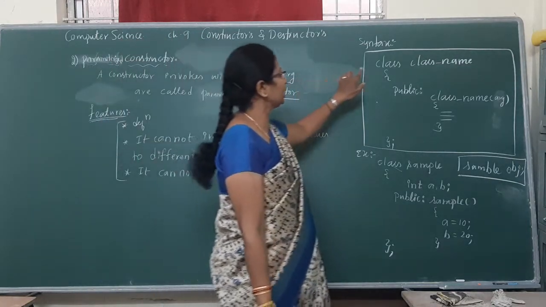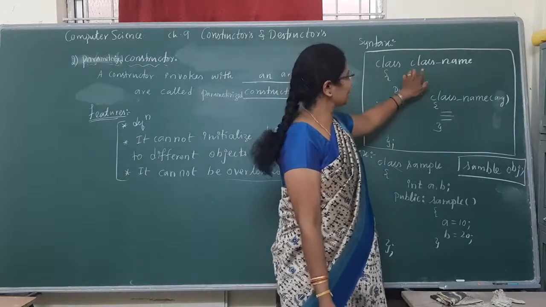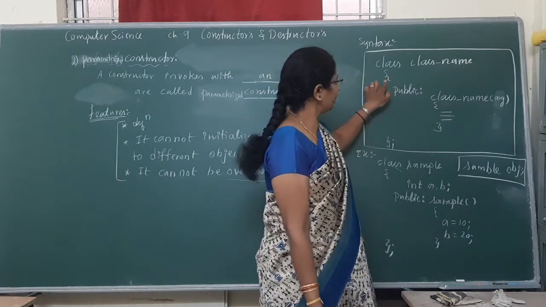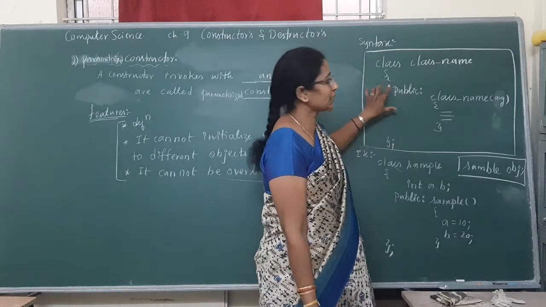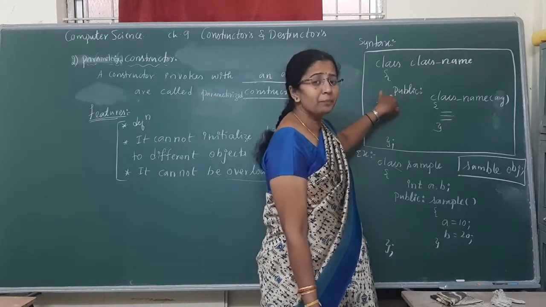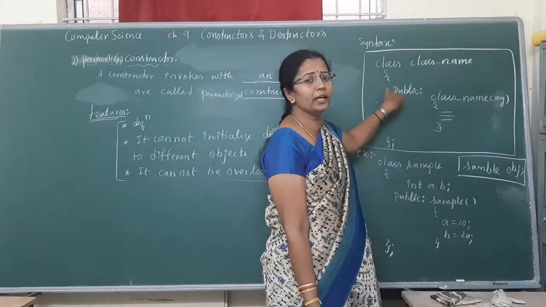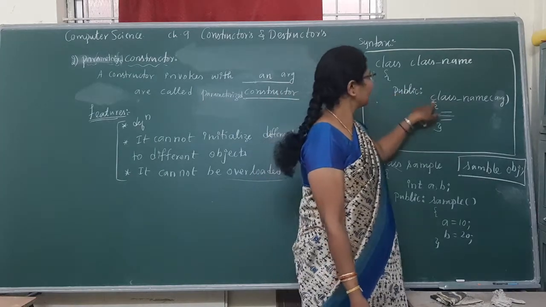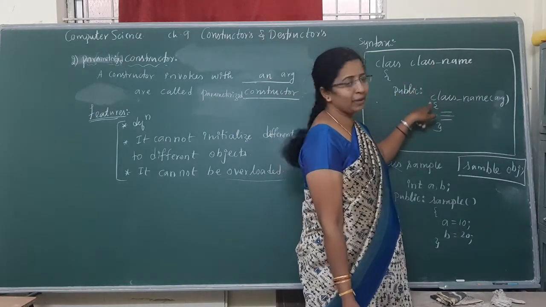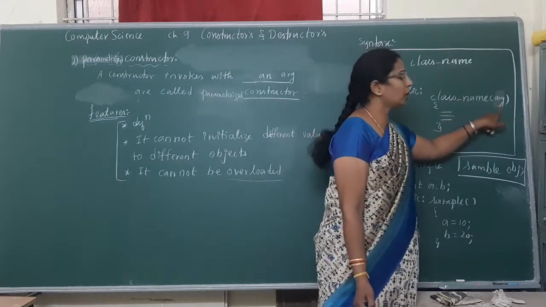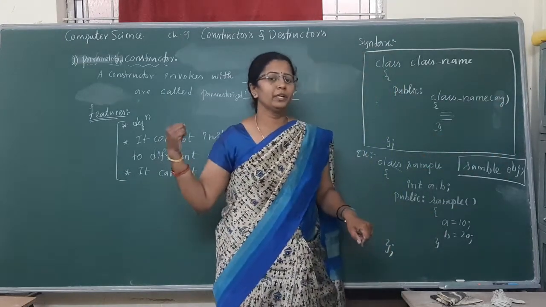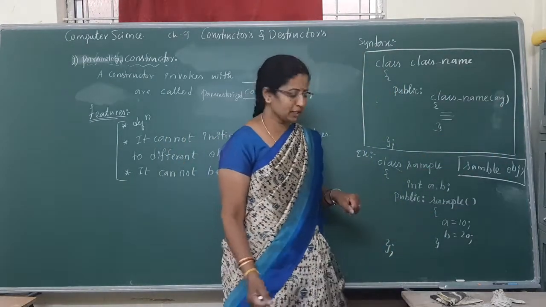What is the syntax for that? Class name, open flower brace, definition begins. Your public, because the constructor is declared under the public section. Class name, it has the same name as the class name. With an argument it is called a parameterized constructor.